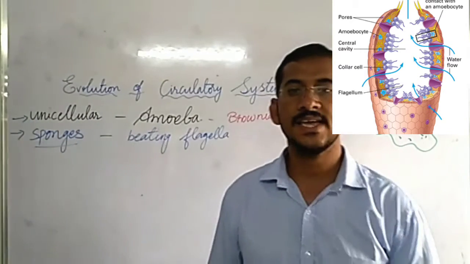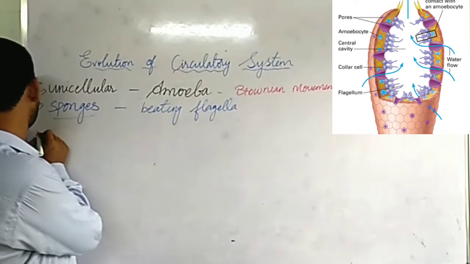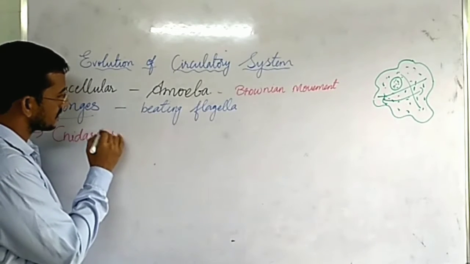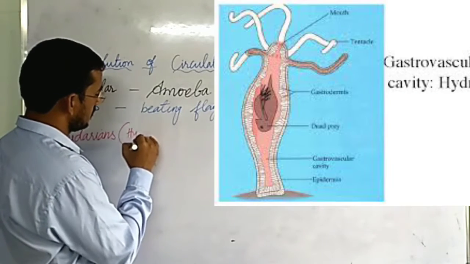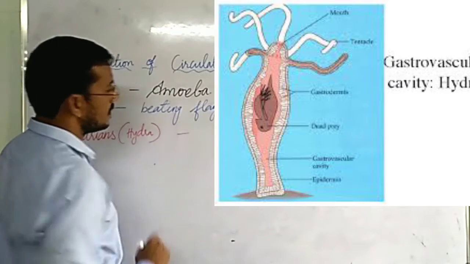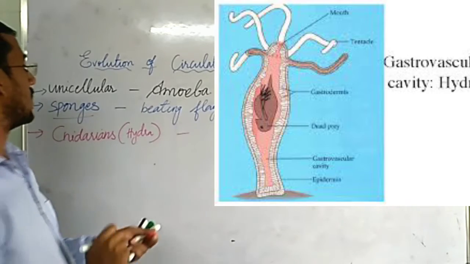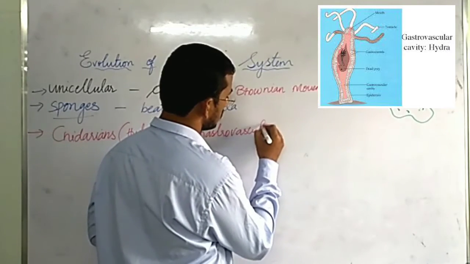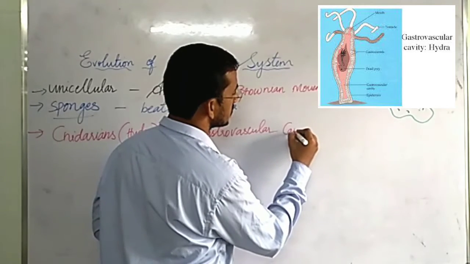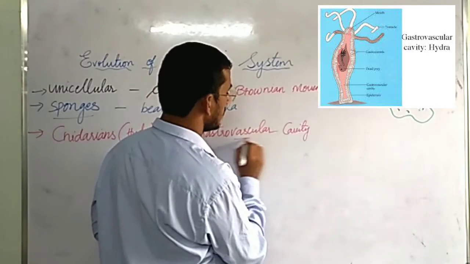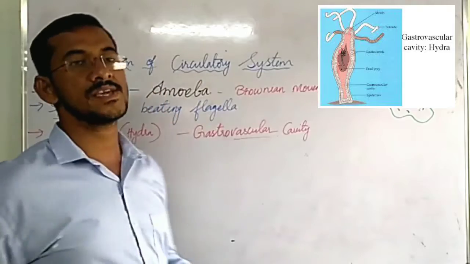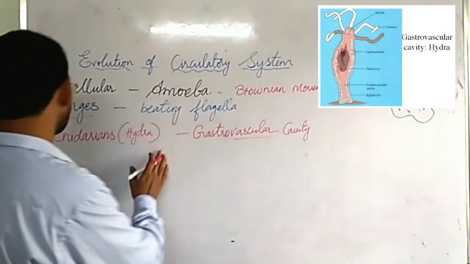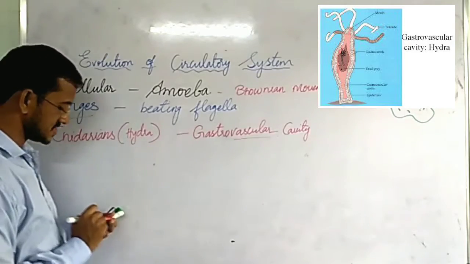Now, let us see cnidarians. In case of cnidarians, like hydra, here gastrovascular cavity helps in circulating the nutrients or oxygen throughout the body in case of hydra and jellyfish.